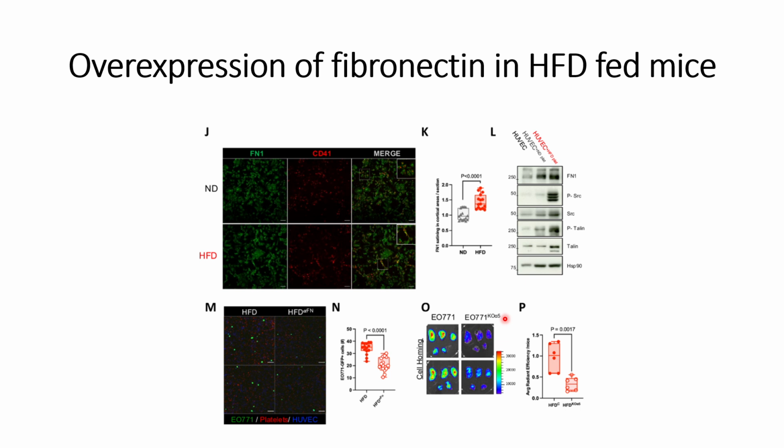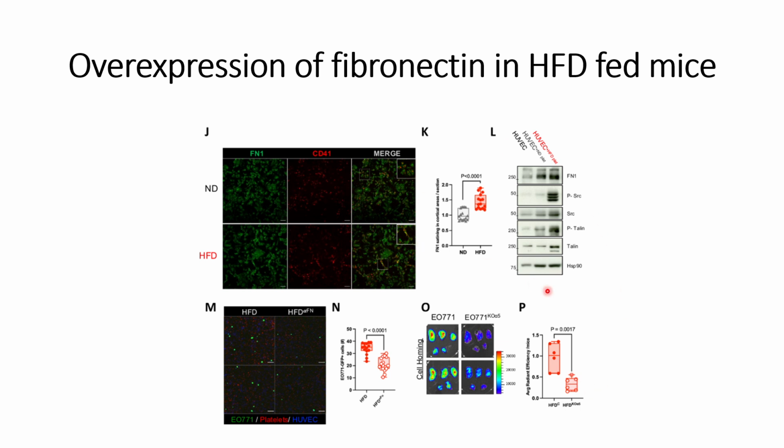This radiant efficiency is quantified in panel P, where we can see that when they neutralize this receptor on the tumor cells, that is integrin alpha 5, they see a decrease in the average radiant efficiency compared to the case where no neutralizing antibodies against integrin alpha 5 are used.